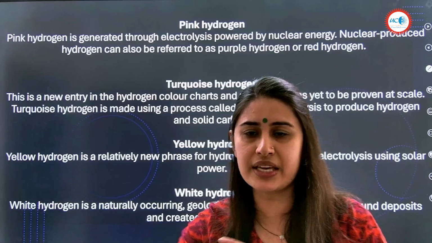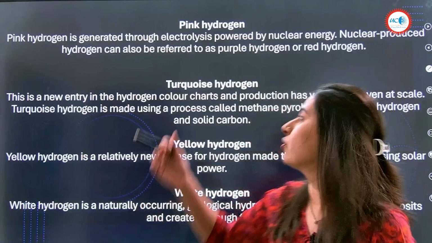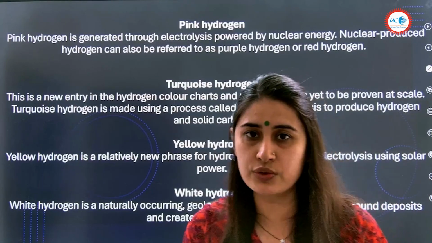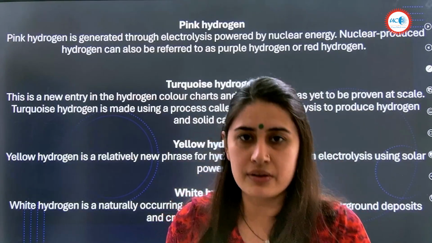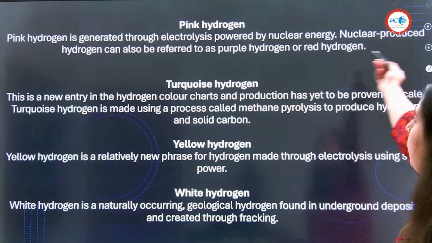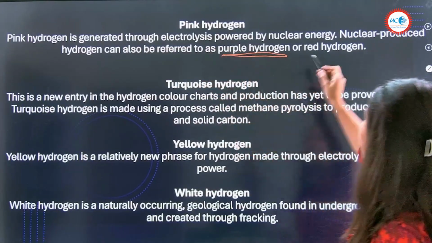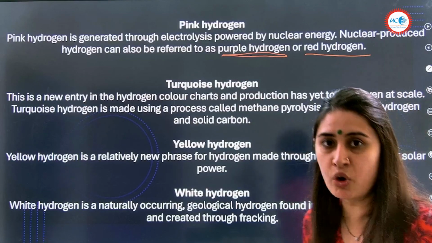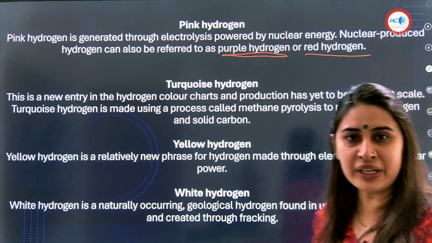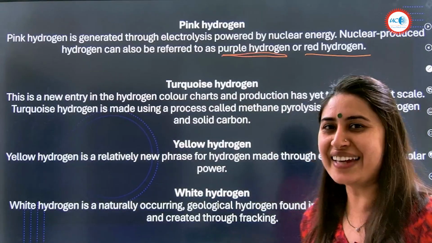Here we're using, let's say, methane. In another one, we're making use of the carbon coming from the coal or lignite. In one, we are using the nuclear energy. We're not making use of, like in green hydrogen, the renewable energy sources like solar, like wind, like hydro, right? Okay, now nuclear produced hydrogen can also be referred to as purple hydrogen or red hydrogen. More colorful names coming our way, right? I told you, tippy tap, what color you want? I want turquoise. We have the turquoise hydrogen as well. We can just tally it from our game.